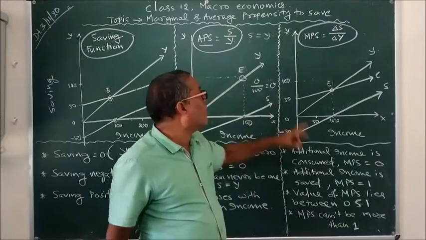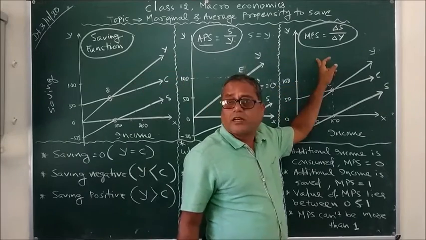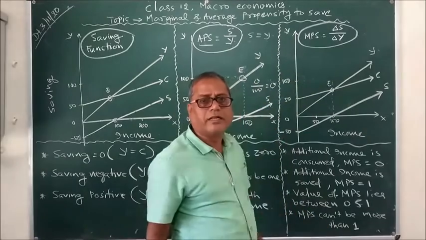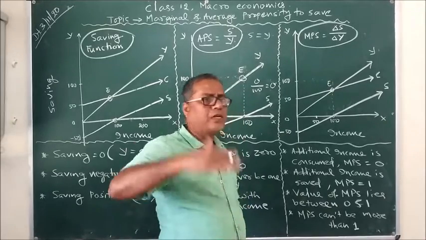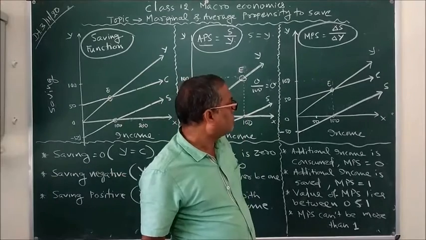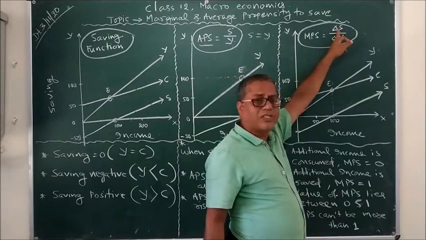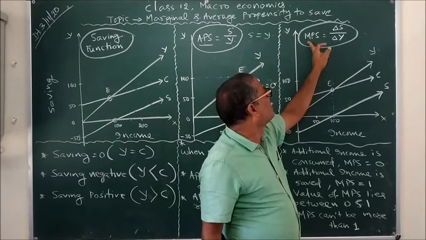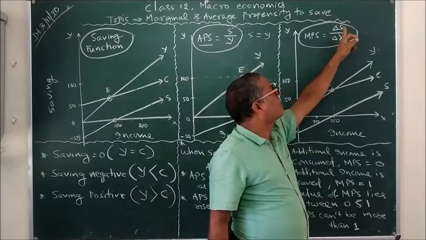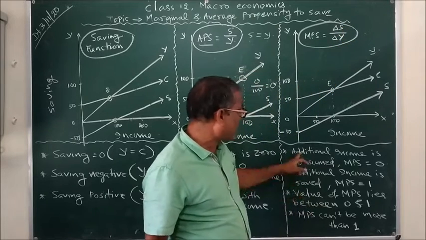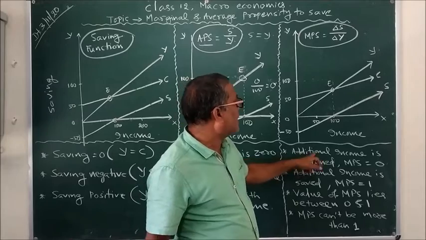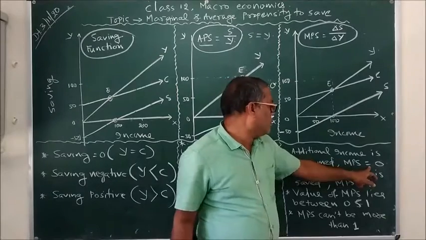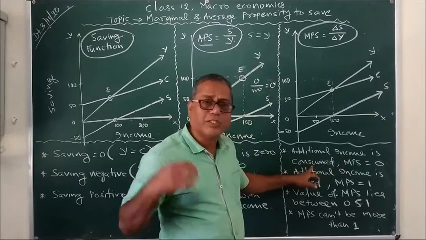Welcome to MPS. Unlike APS, MPS cannot be determined at a particular point or level of income. It is always determined when income changes from one point to another point. So, MPS equal to delta S, that means change in saving, upon delta Y, that is change in income. The properties of MPS: first one, when all additional income is consumed, MPS equal to 0.